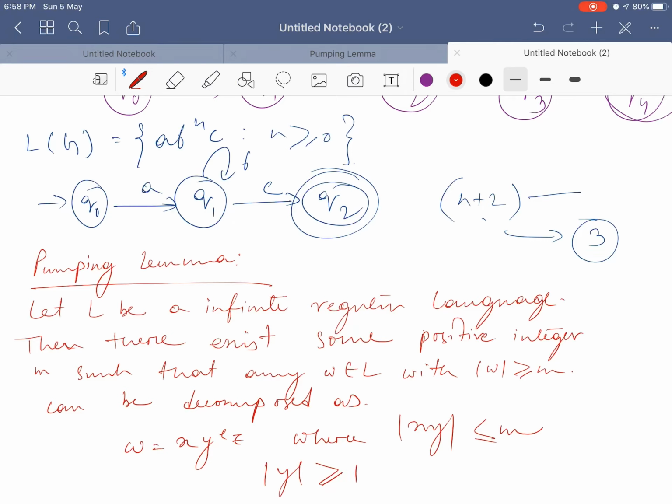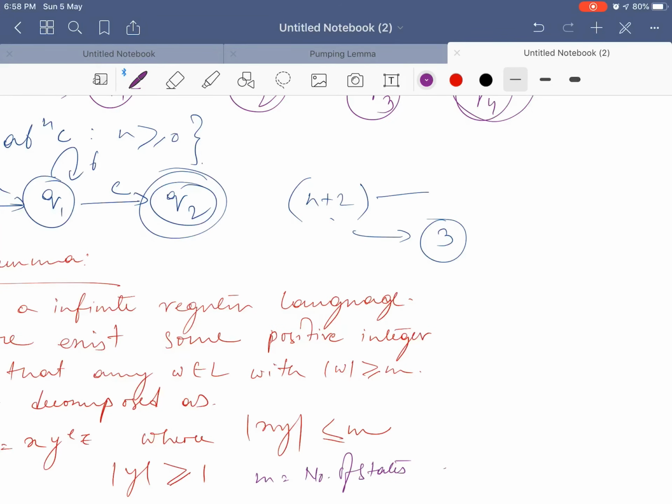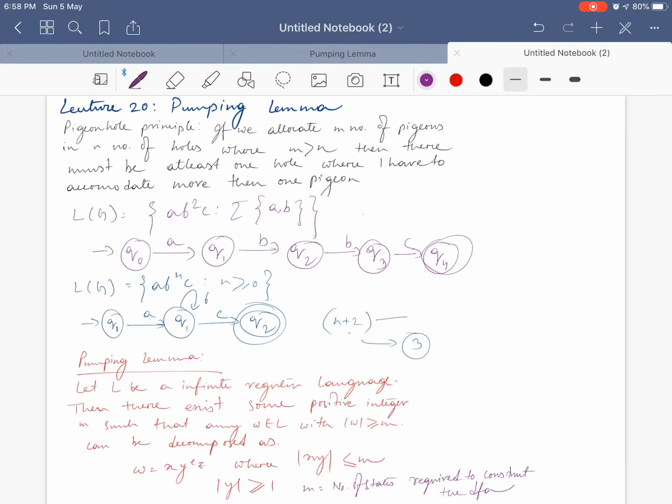What is m? m equal to the number of states required to construct the DFA.